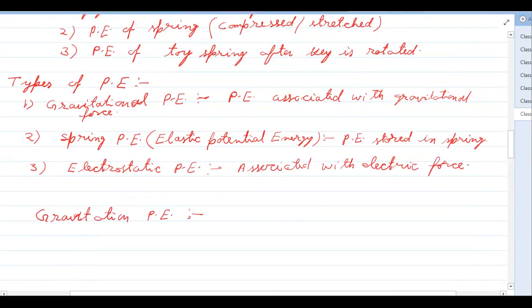Okay, so we will go by definition. The energy definition we had defined is that it is the maximum amount of work which an object can do. That is the value of energy stored in the object. So now we will see how much the gravitational potential energy can be.